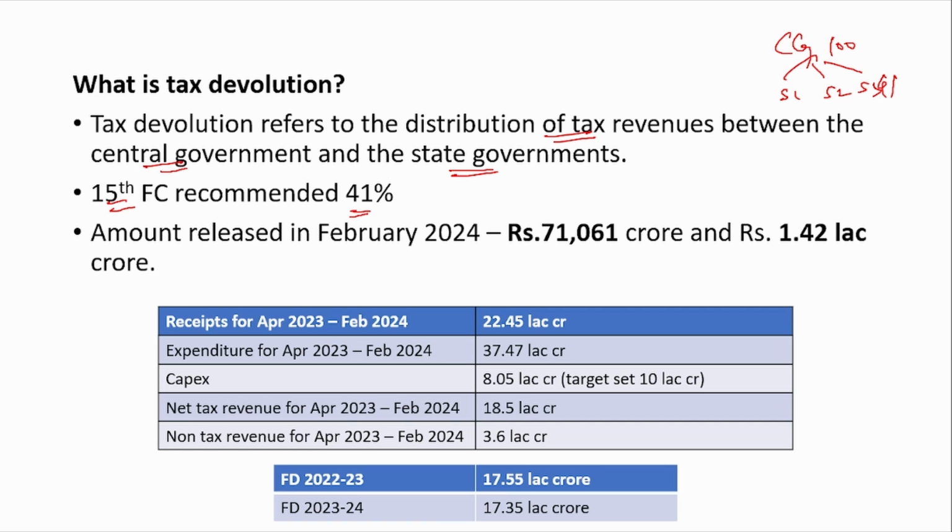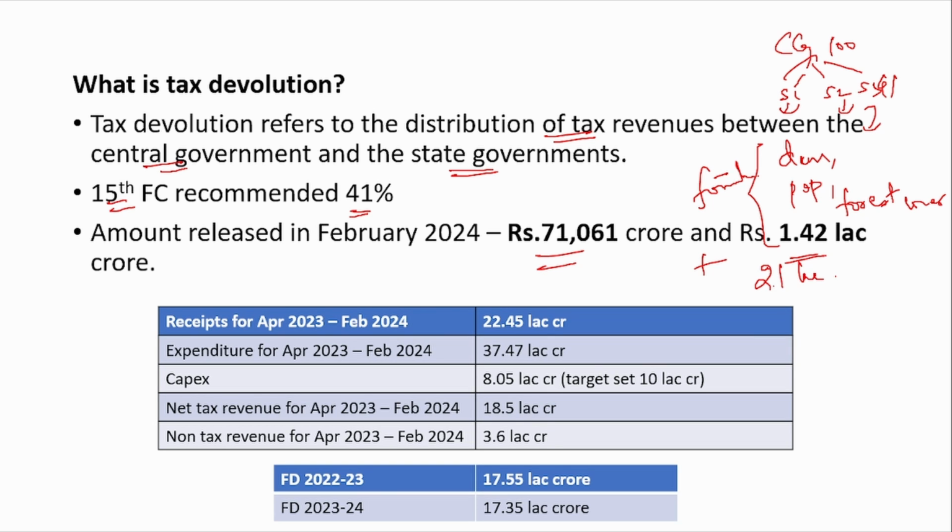Now, how do we know how much amount each state gets out of this 41? So there is a formula for that. The formula contains the demographic dividend, the population of the state, and also the forest cover, how much greenery is there. All this is included in the formula. Based on all these details, a formula is calculated and each state gets its revenue. Now, how much amount has been released towards this? Around 71,000 crore plus 1.42 lakh crore, which means around 2.1 lakh crore has been released for this purpose.